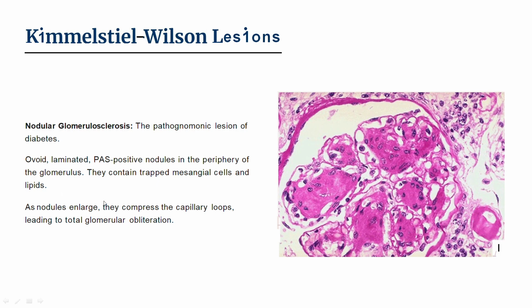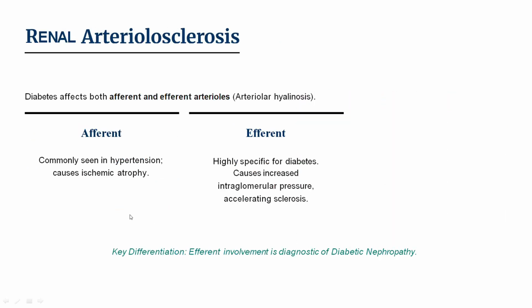As nodules enlarge, they compress the capillary loops, leading to glomerular obliteration and further decreasing GFR.